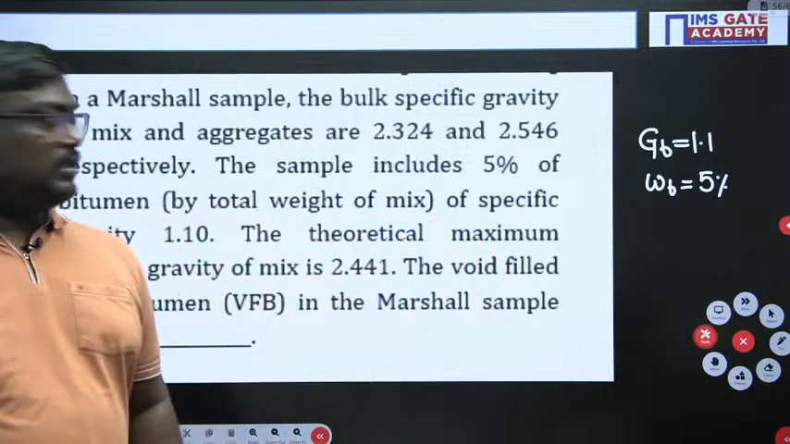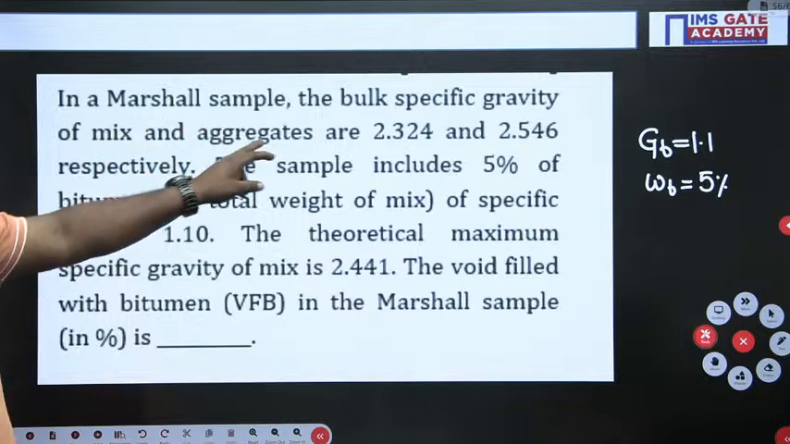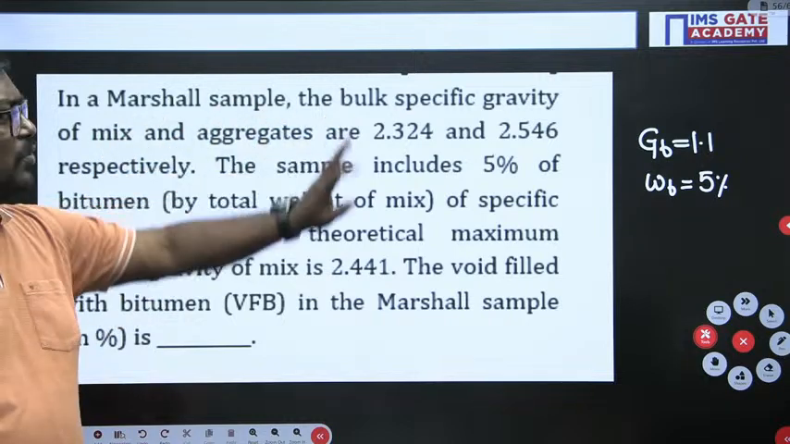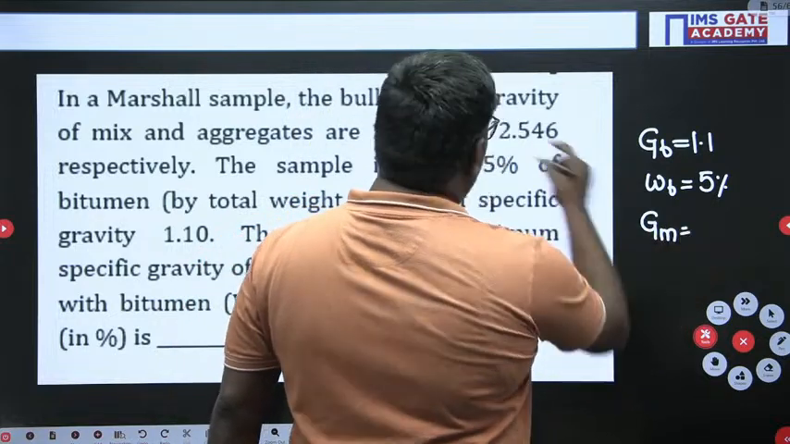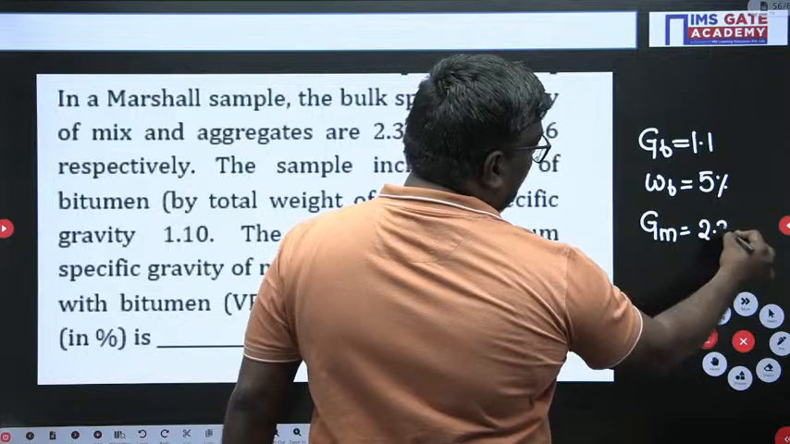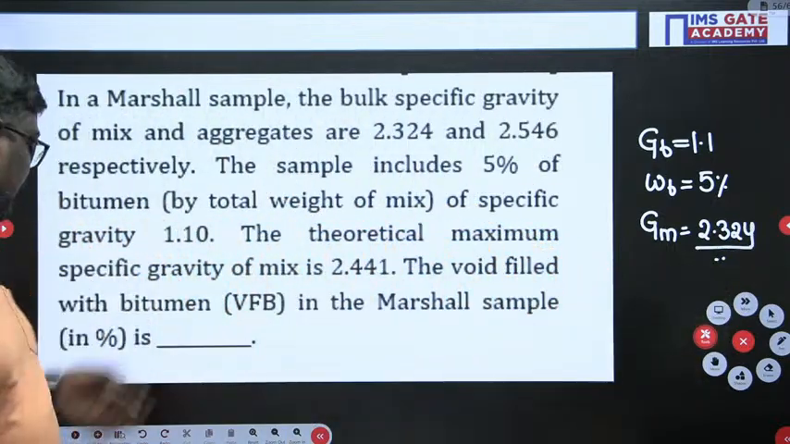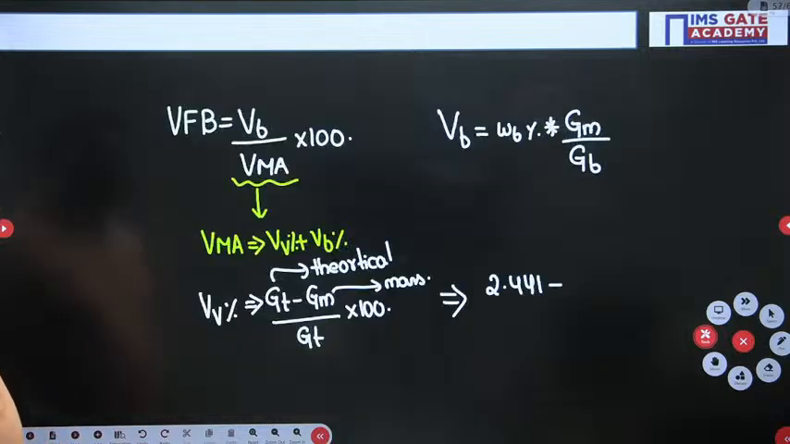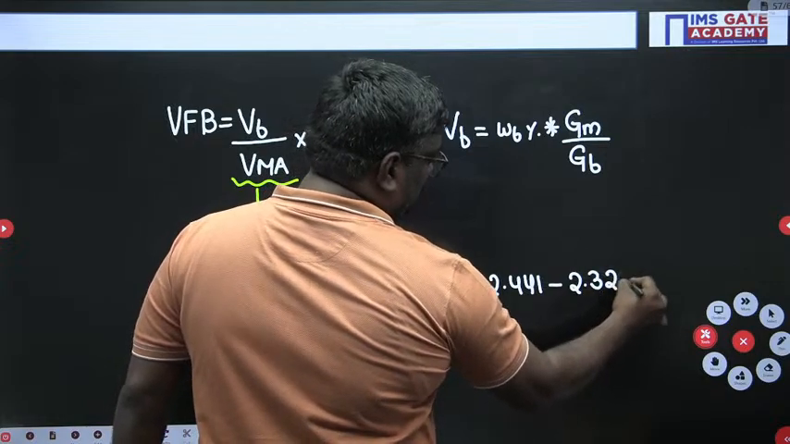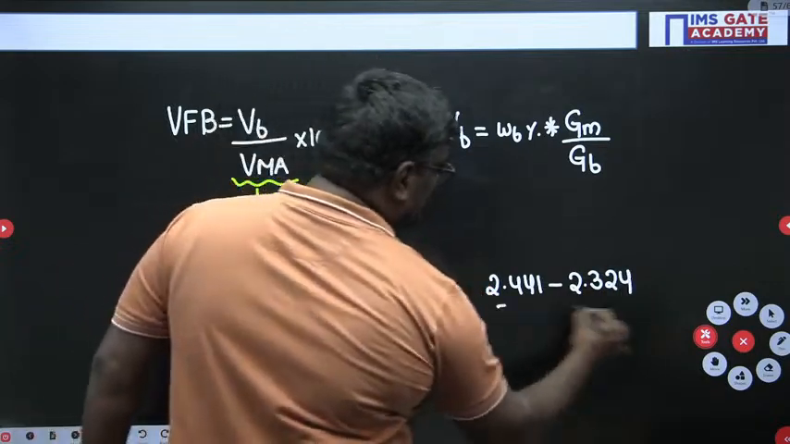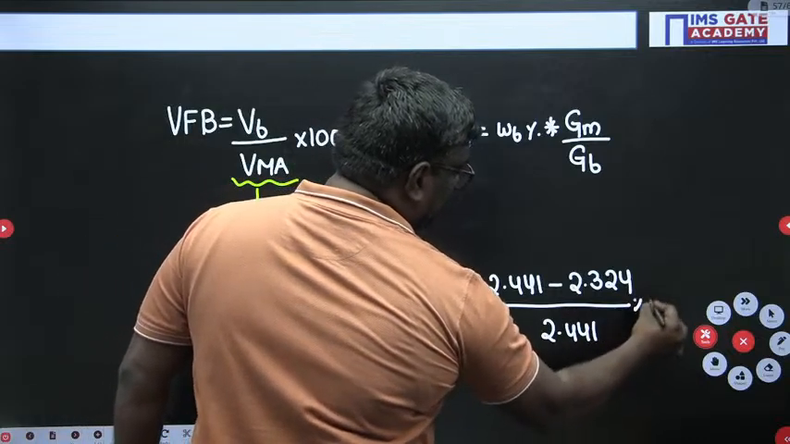Now, what we have done: theoretical specific gravity is 2.441. The bulk specific gravity of the mix and aggregates, we want only the mix. So here the bulk, meaning mass specific gravity, is equal to 2.324. Okay. So here if I do 2.324 by GT, what is GT? GT is 2.441, into 100.